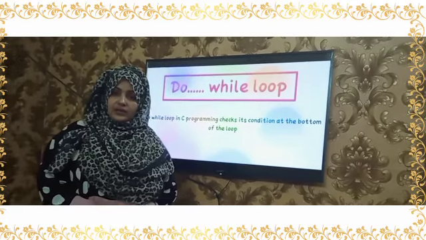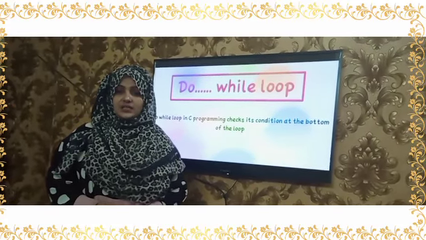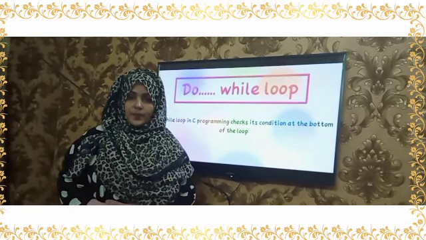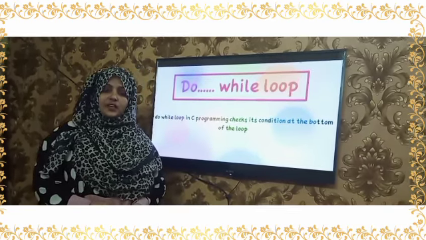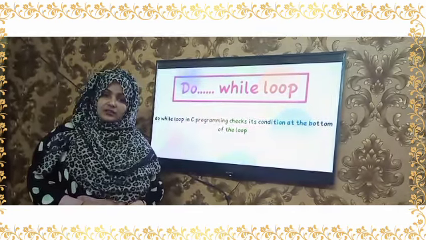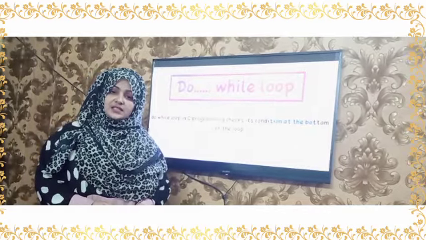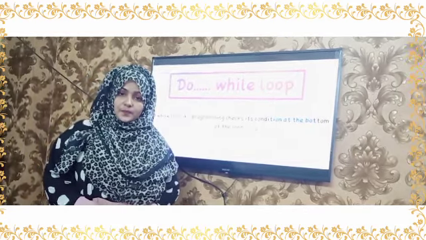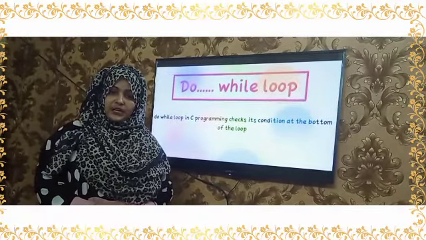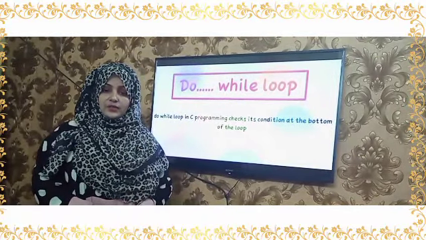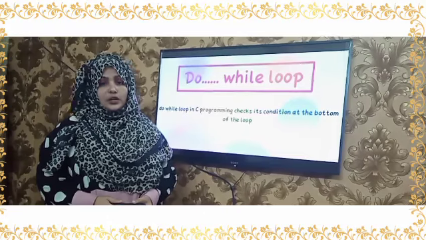Only then is the test expression evaluated. If the test expression is true, the body of the loop is executed again and the test expression is evaluated. The process goes on until the test expression becomes false. If the test expression is false, the loop ends.